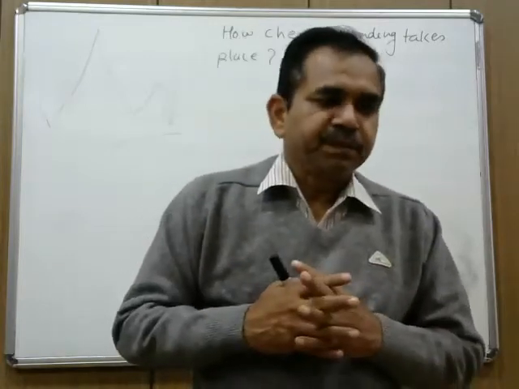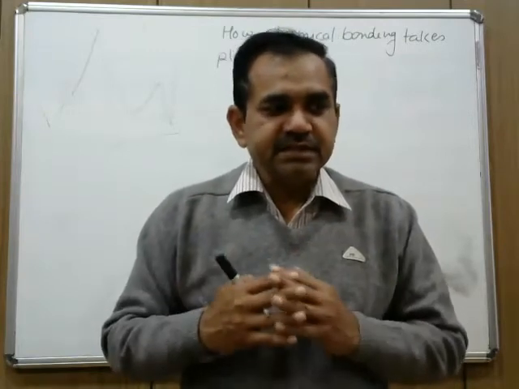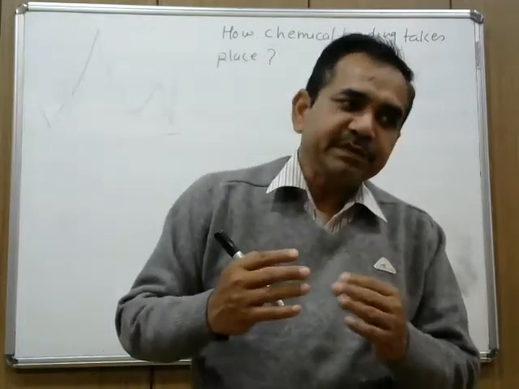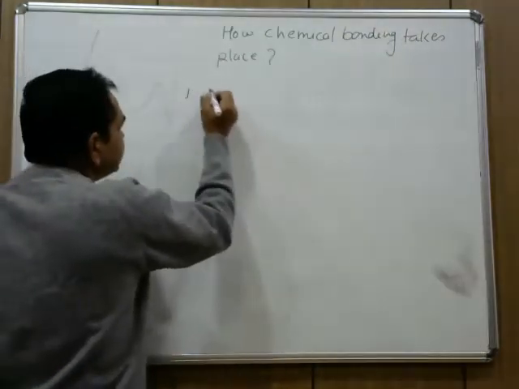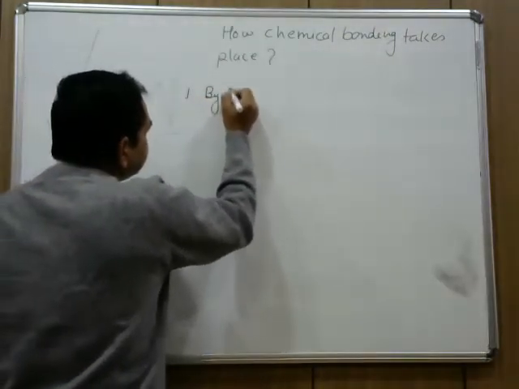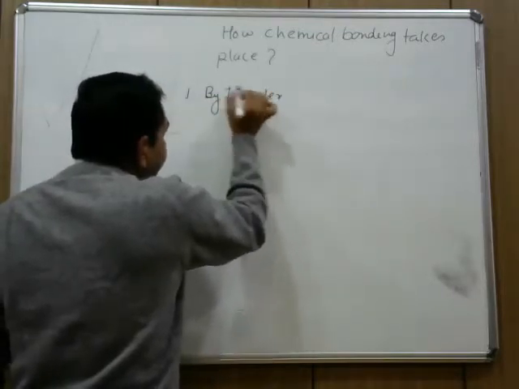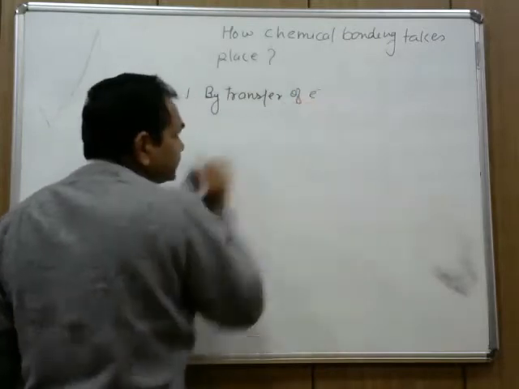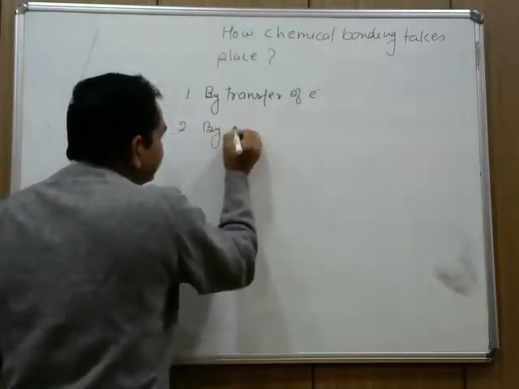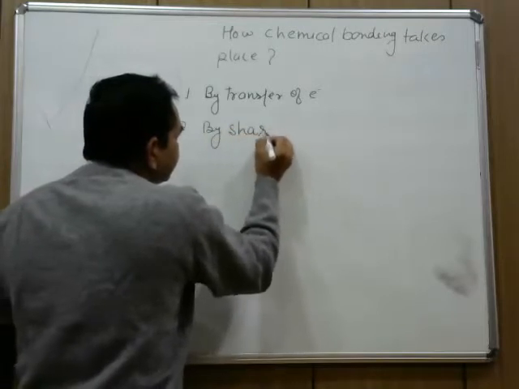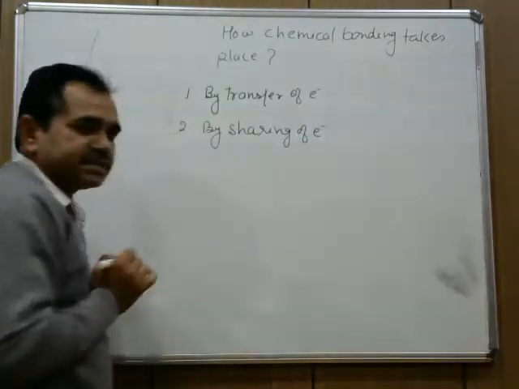Now, this redistribution or rearrangement of electrons can take place in two ways. One, by transfer of electrons, and number two, by sharing of electrons.